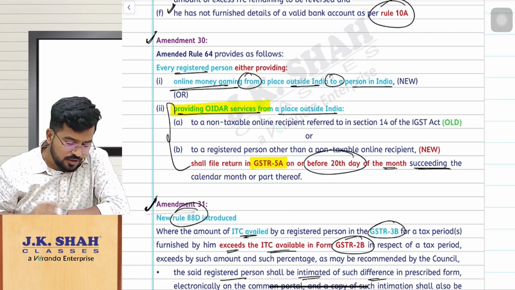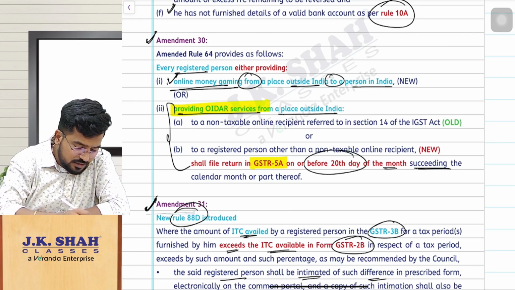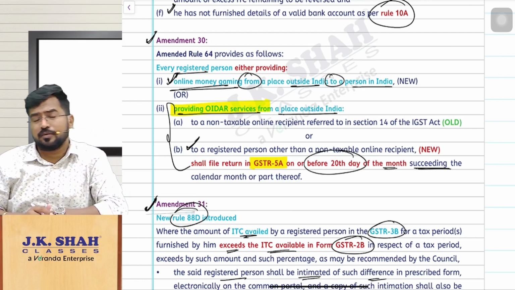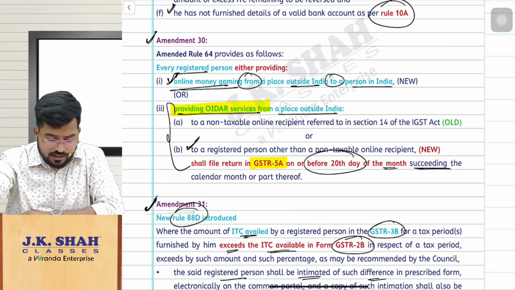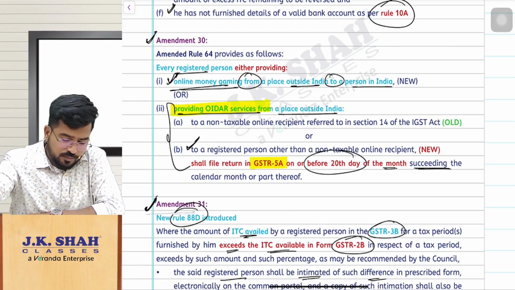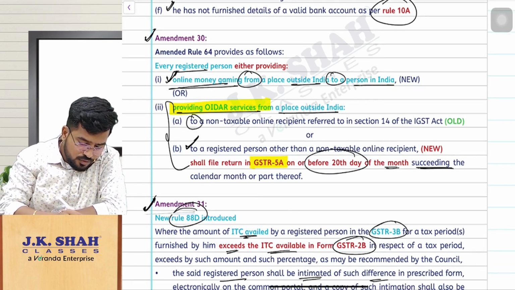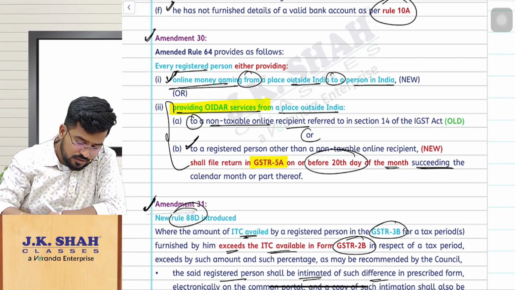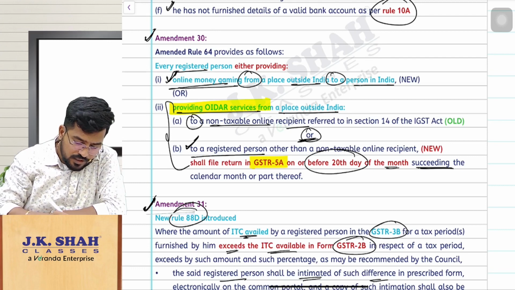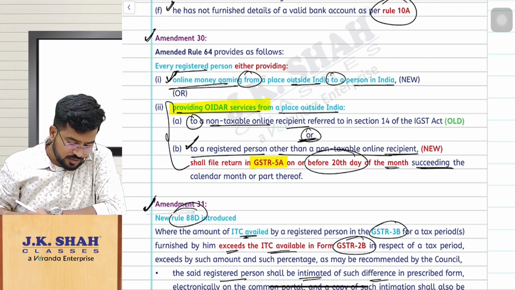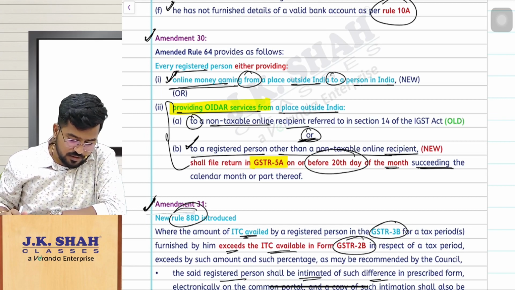Now what they did, they have made this addition. If you are supplying online money gaming from a place outside India to a person in India, then you also should follow this. Or you are providing OIDR services from a place outside India to a non-taxable online recipient, or to a registered person other than non-taxable online recipient. In both the cases you have to file GSTR 5A.